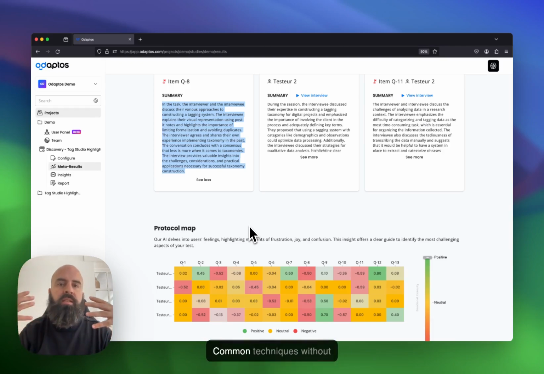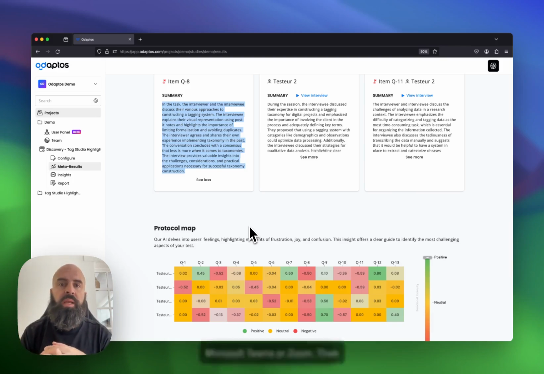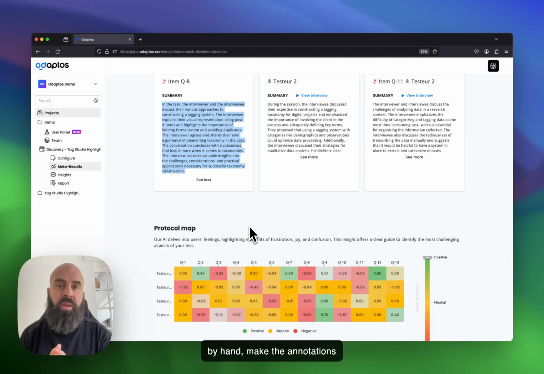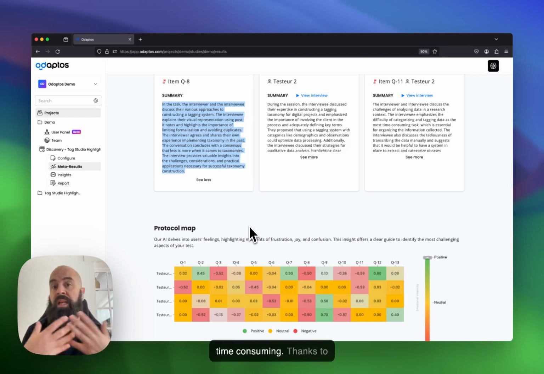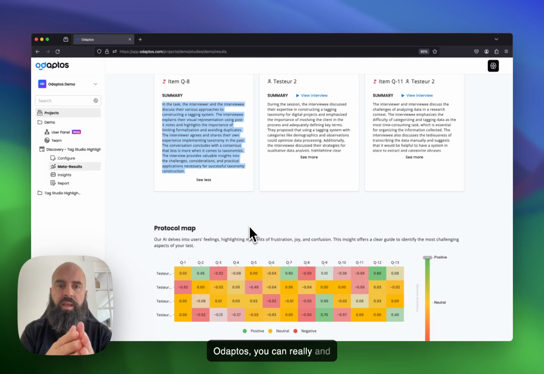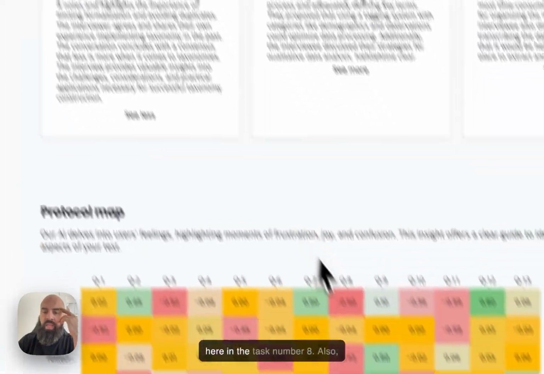Common techniques without Odaptos tend to follow this process: I'm going to have a recording in Google Meet or Microsoft Teams or Zoom. Then I'm going to download that video, make the transcriptions by hand, make the annotations by hand, and then create a repository in a Dropbox, on a Drive, or a workspace in Microsoft. And this is extremely time consuming. But thanks to Odaptos, you can very quickly understand everything that they were saying here in task number 8.